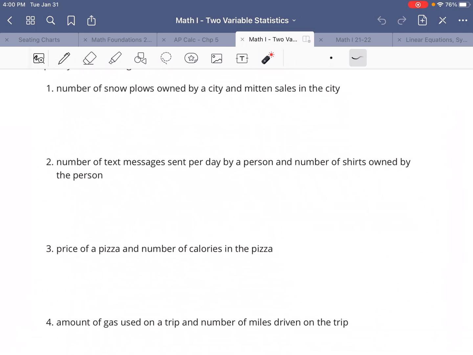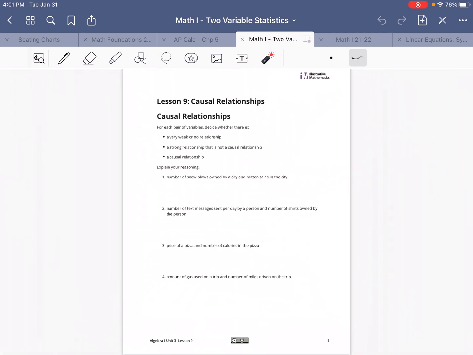How about the number of text messages sent per day by a person and the number of shirts owned by the person? Will there be a weak or no relationship? Or maybe there's a relationship that's not a causal relationship, or maybe there is a causal relationship. And that's really the question that's being asked for each of these four things. If you're still not sure how to do it, let me know.